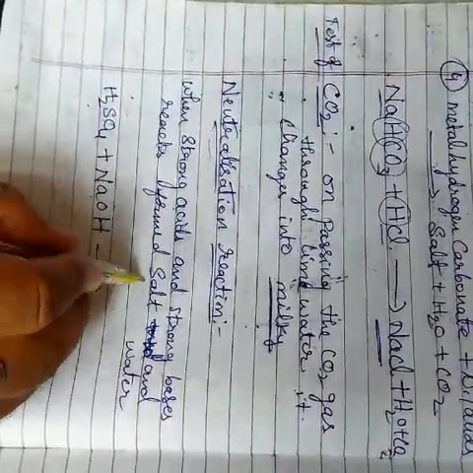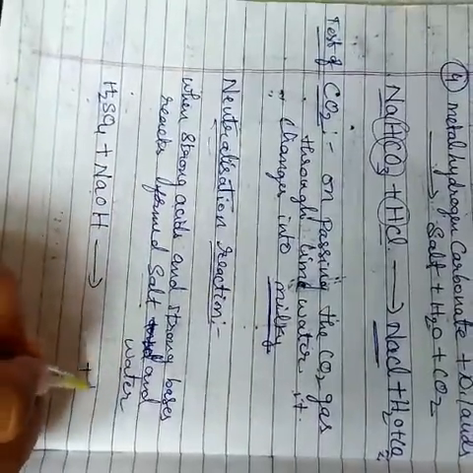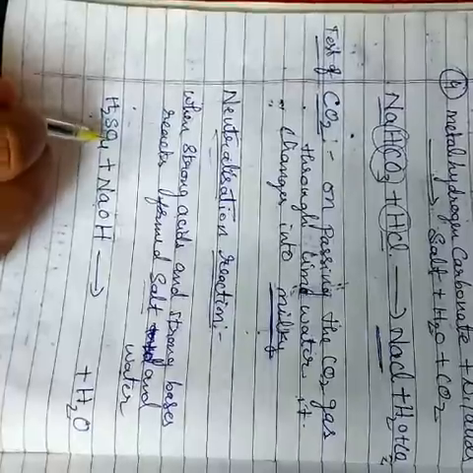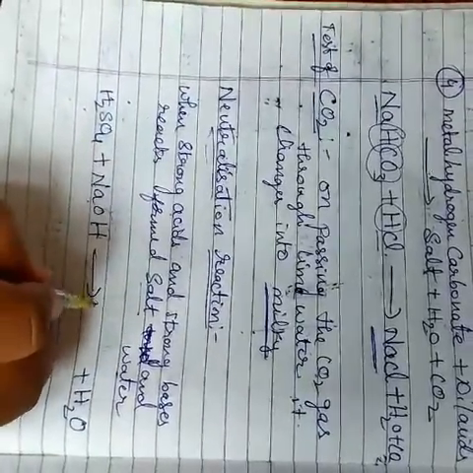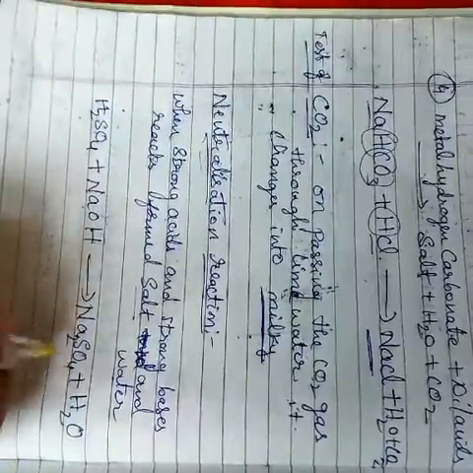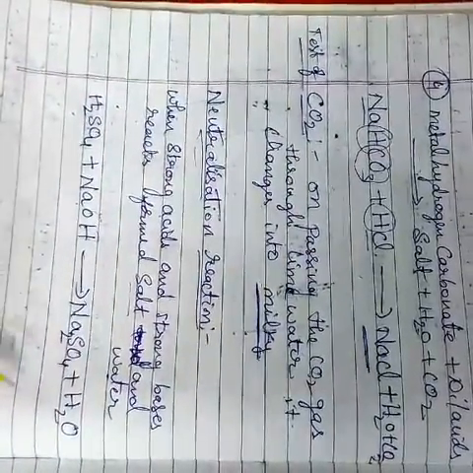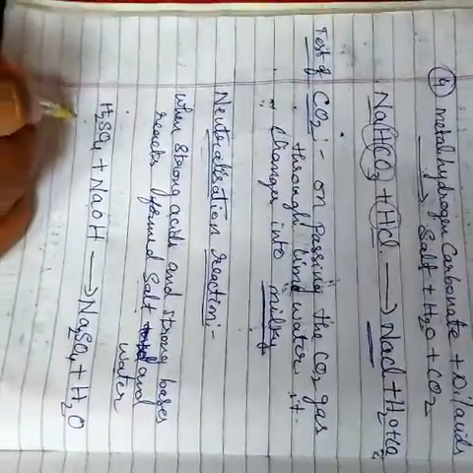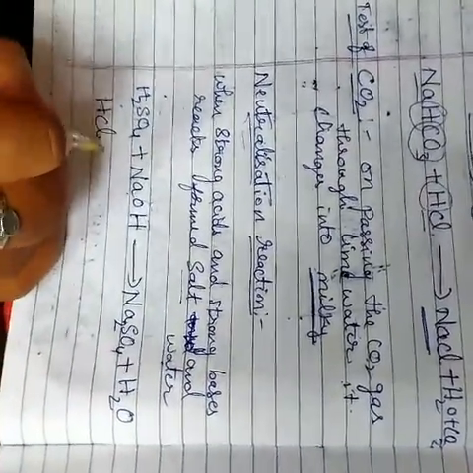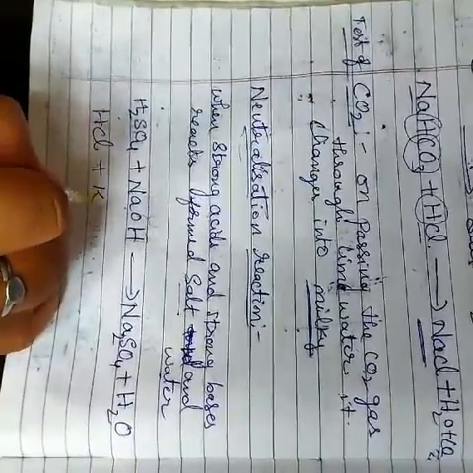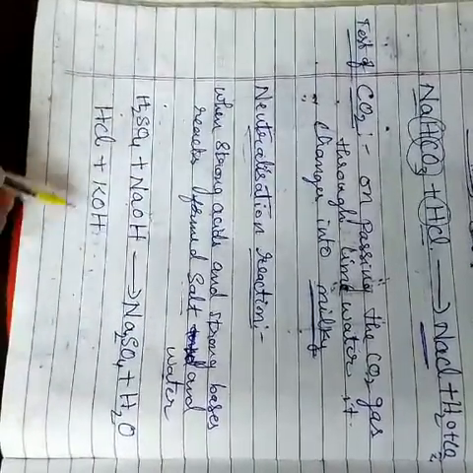What's the product formed? Salt plus water. You remove the water. So what is the formation? Na2SO4, that is sodium sulfate is formed. Okay, you take one more example. Say HCl, strong hydrochloric acid, plus a strong base, that is KOH.